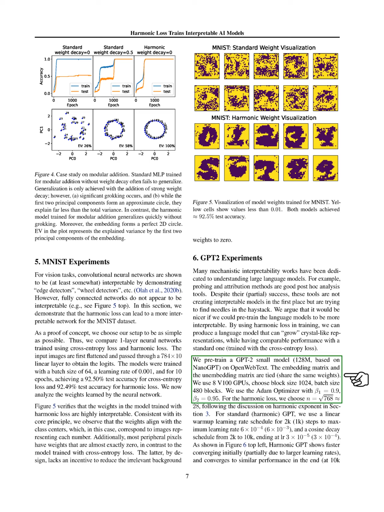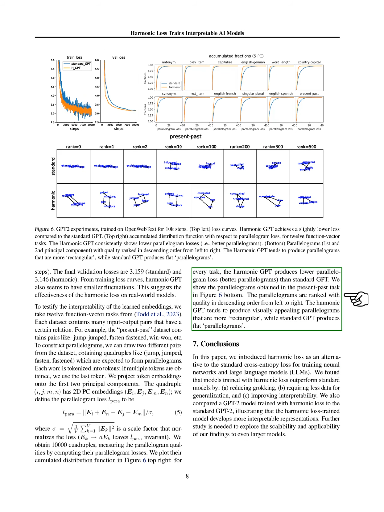To assess the interpretability of the learned embeddings, we conduct tests using function vector tasks. We create pairs of words that relate to each other and analyze their embeddings. Our results show that Harmonic GPT consistently produces better parallelograms than the standard model, indicating superior interpretability and structure in the learned representations.